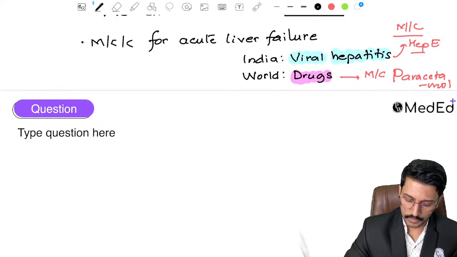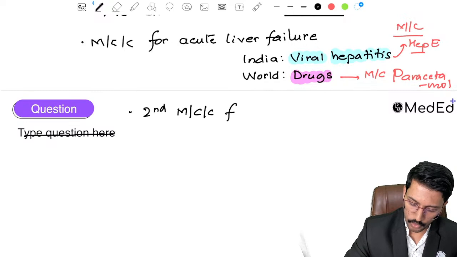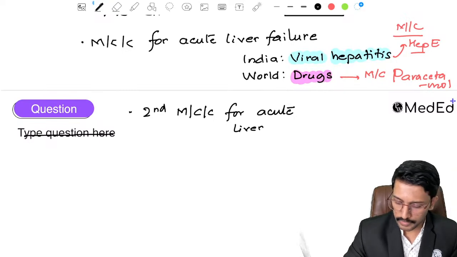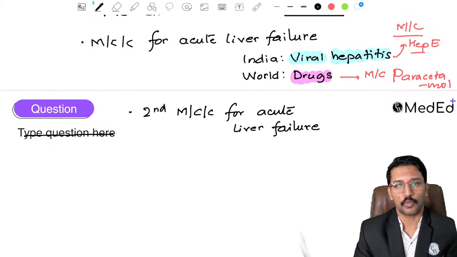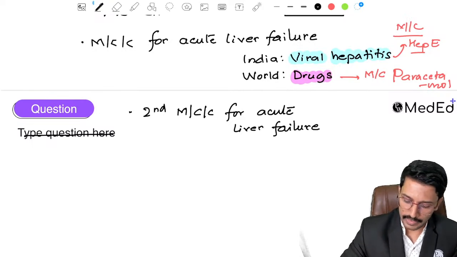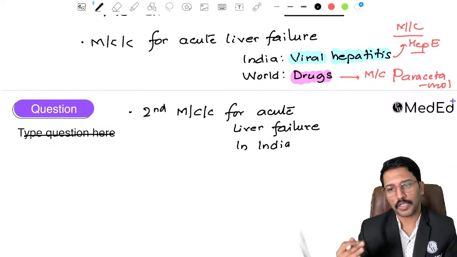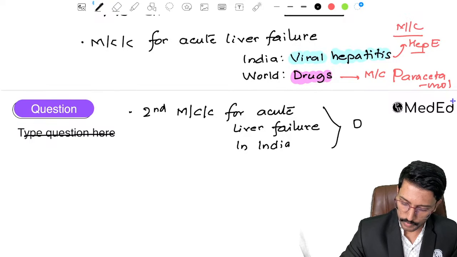They will ask you what is the second most common cause for acute liver failure in India. First you know, right? First one is viral hepatitis. Within viral hepatitis, it is hepatitis E. After viral hepatitis, what is the second most common cause for acute liver failure in India? What do you think? Let me give you a clue. It is drugs. Okay. So when it comes to second most common cause, it is the drugs.